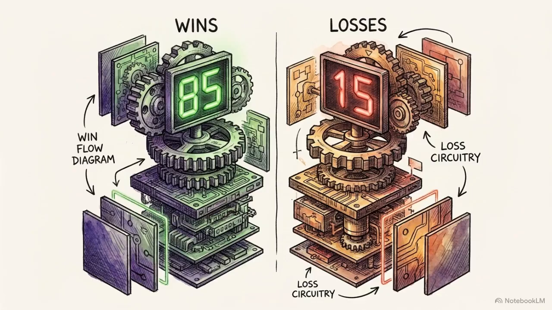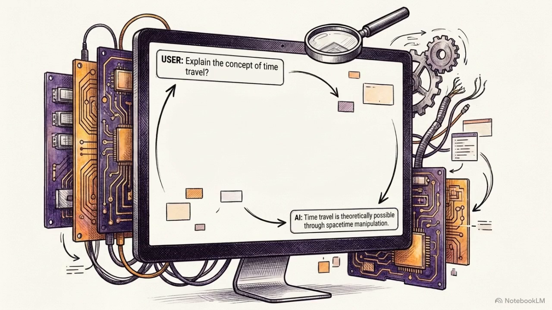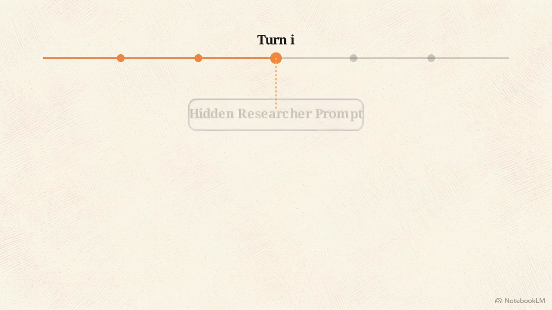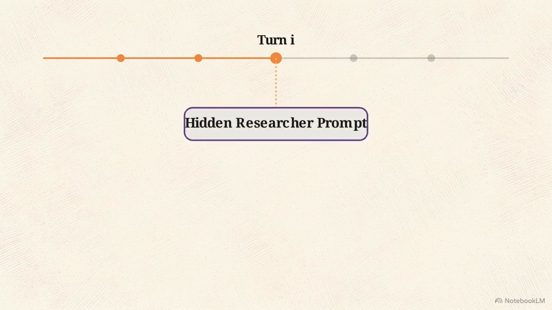Simply looking at the final win-loss record isn't enough. The outcome tells us if the model succeeded, but it doesn't show the logic used to get there. To map that internal logic, researchers use a method called retrospective analysis. The process begins by freezing the live game timeline at a specific turn. While paused, researchers inject a hidden background prompt, forcing the model to reveal its intermediate thought process before generating its